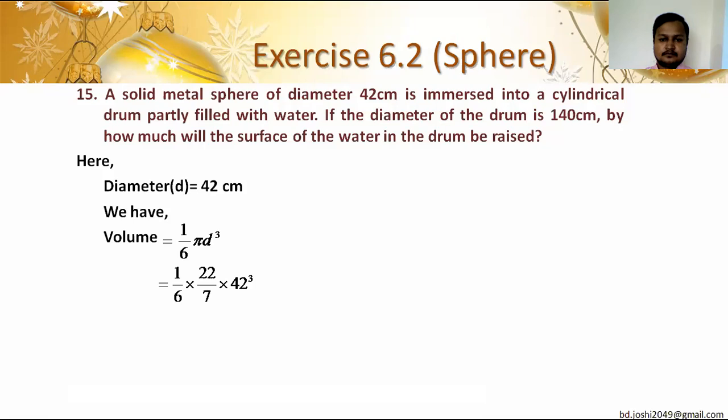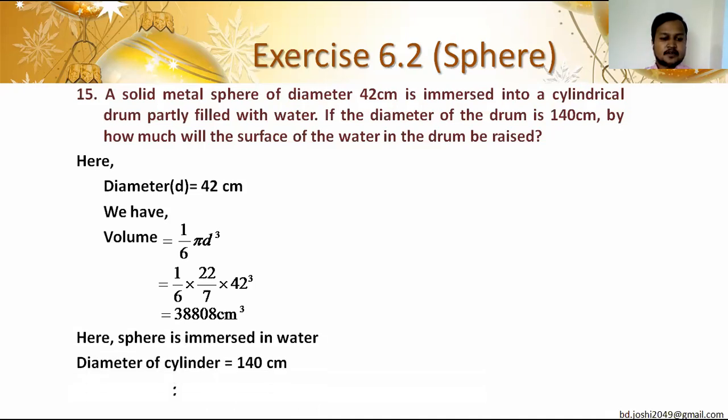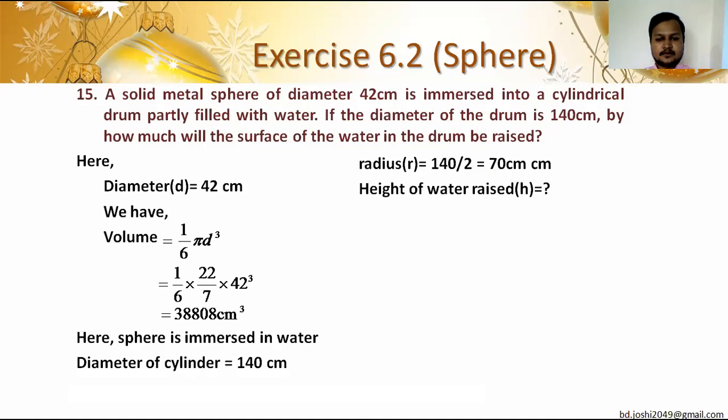38,808. Okay, 38,808 cubic centimeter. After this, sphere is immersed into water. Diameter of cylinder is 140. So the radius is 140 divided by 2. Centimeter is typed twice, sorry for it. And height of water raised, h is equal to what? This we have to find out.